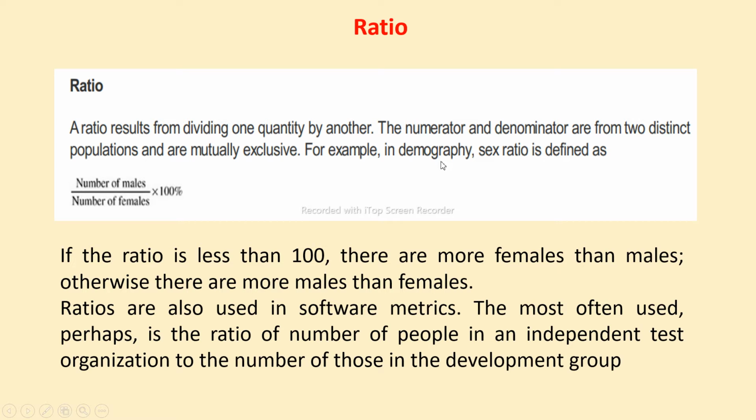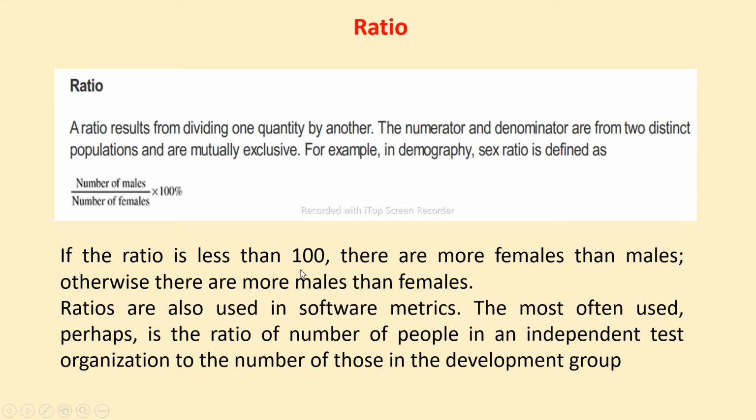For example, in demography, sex ratio is defined as the number of males divided by the number of females into 100. We will see percentage in later slides. In a ratio, we divide the numerator by the denominator, these being two distinct parameters, and finally we take its percentage.